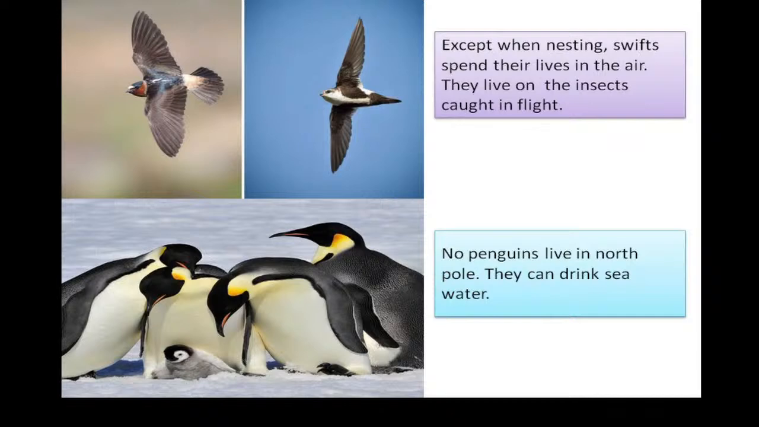Now, when we learn that it can live for 2 years in the air, then how are they going to have food? What do they eat? So, they live on the insects. Whenever they fly, they find insects in flight. When they are flying in the air, they find insects and they eat those insects and live their life. So, this is about swift.